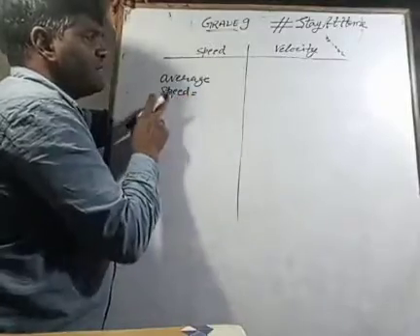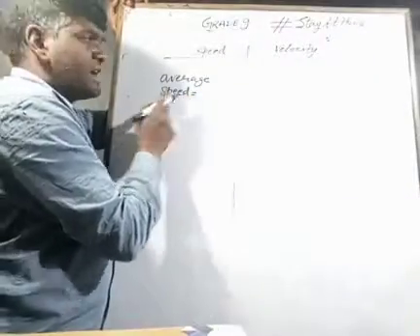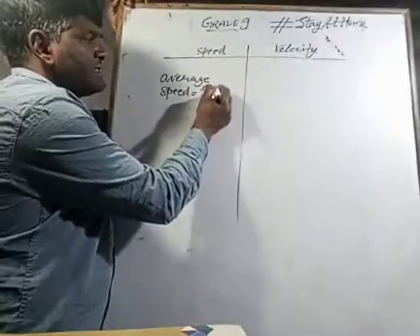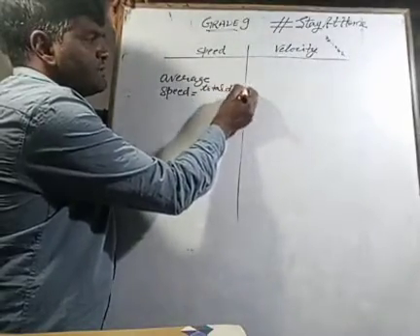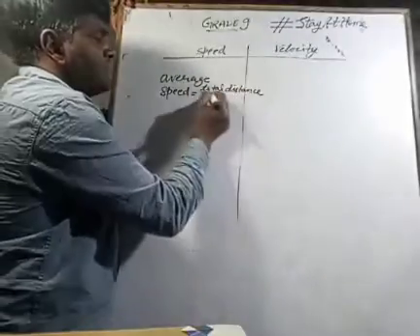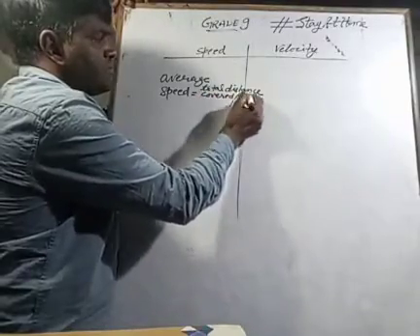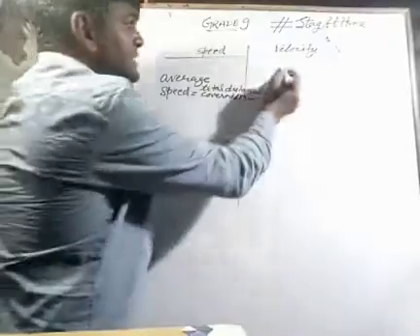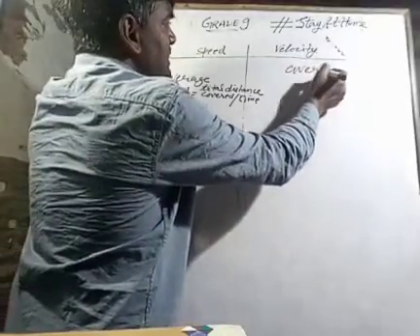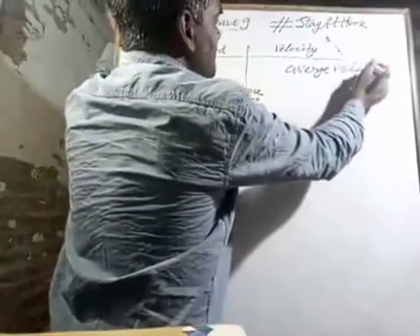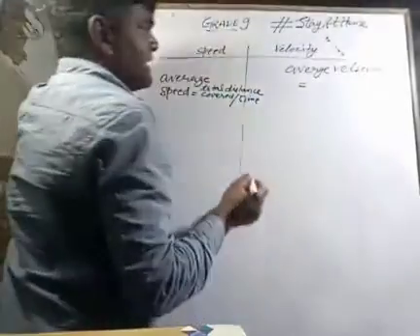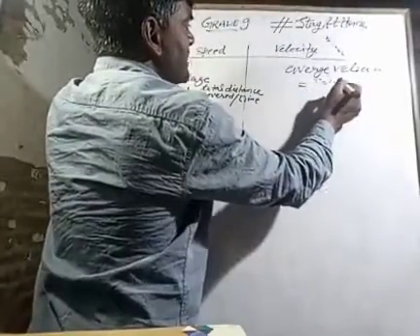My dear students, average speed is given as total distance covered per unit total time. Similarly, average velocity may also be written as total displacement.